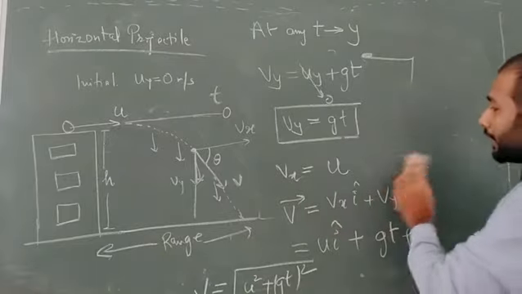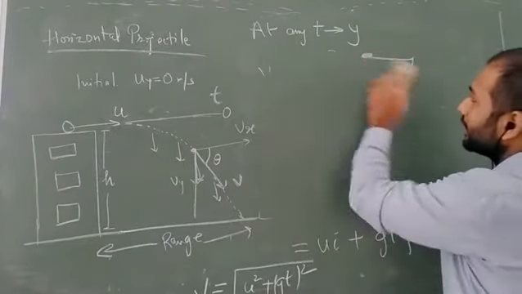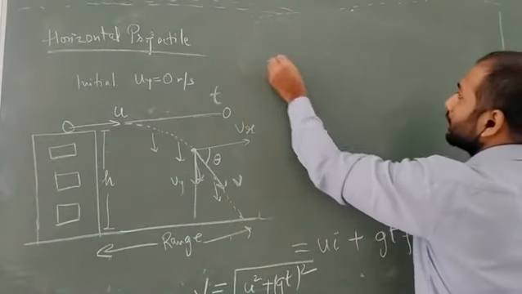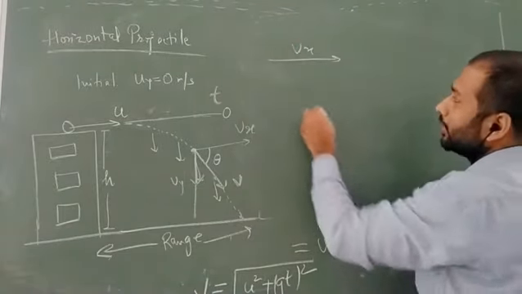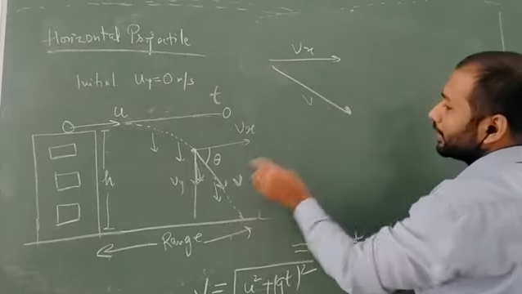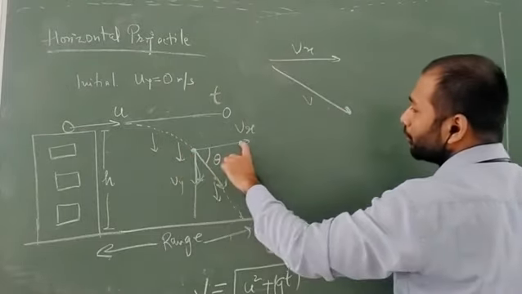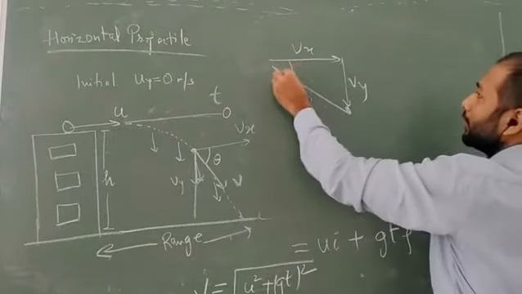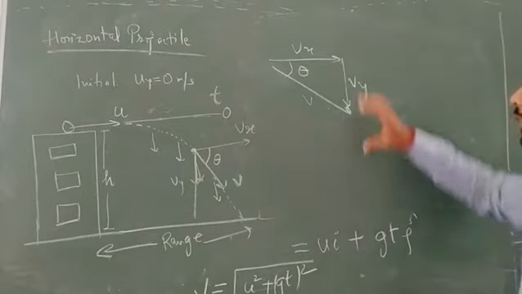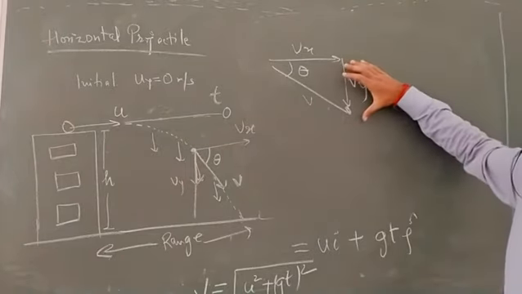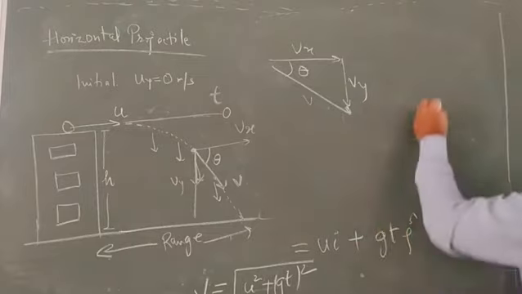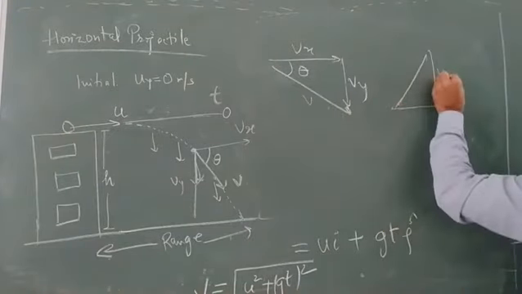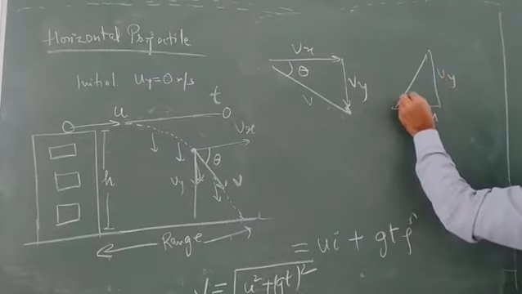Again, draw the triangle diagram to make it easier. This is Vx, this is our V, and let's bring this Vy over here. This is Vy, and this is our theta. Now if I revert this triangle, it will appear like this: this is Vy, this is Vx, and this is theta.